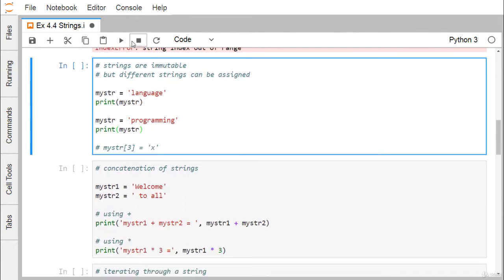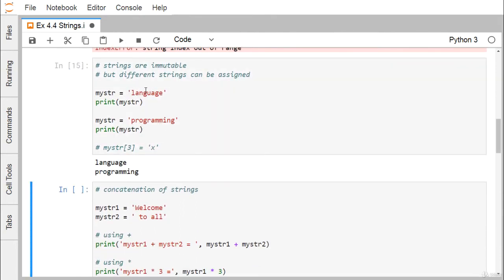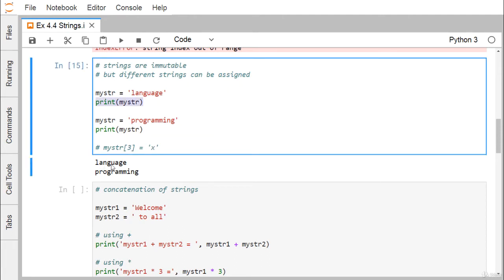Okay, now here we have defined this language. Strings are immutable, that means they cannot be changed, but different strings can be assigned to the string object. If we print my str, I'm getting language. If you want to put another new string into the same variable, that is allowed. But if you want to update the third character of the string, that is not allowed, as it is immutable.